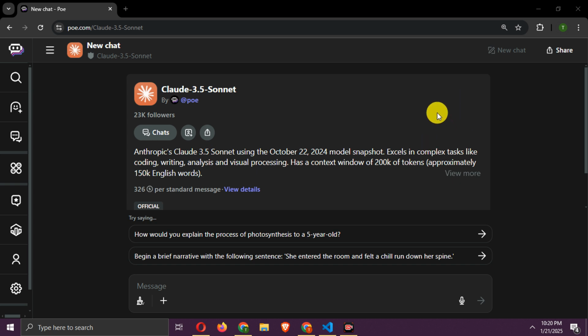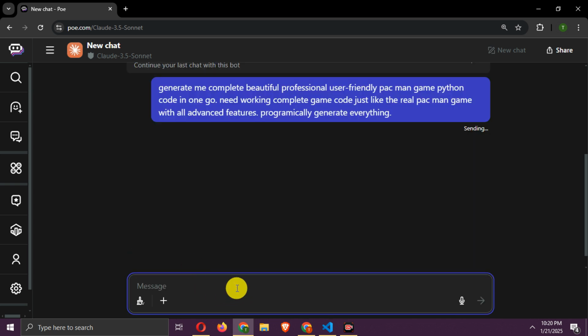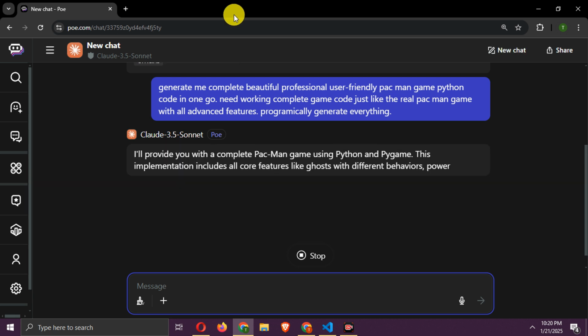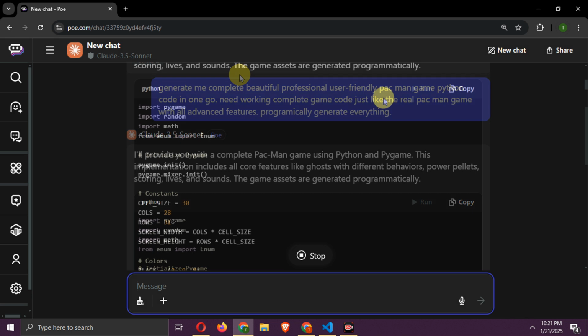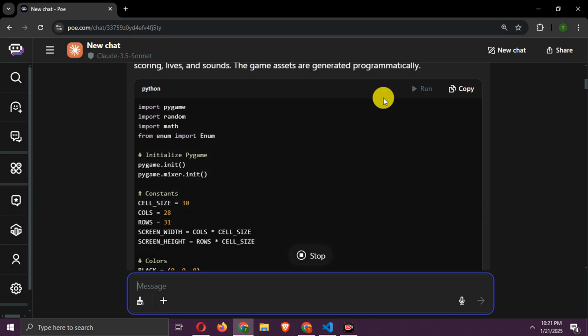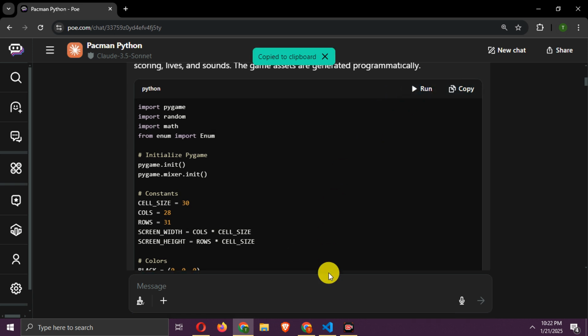Next up is Claude 3.5 Sonnet. Using it here as here, we can use 200K context window. Waiting now. Code is generated. Let's try it.